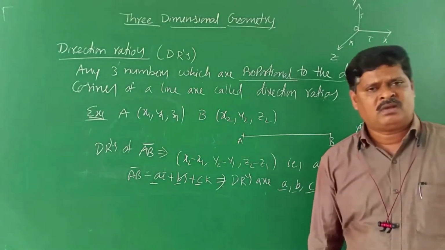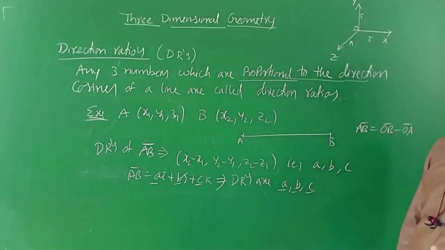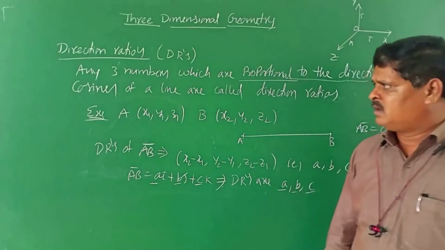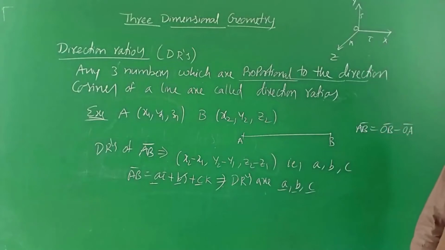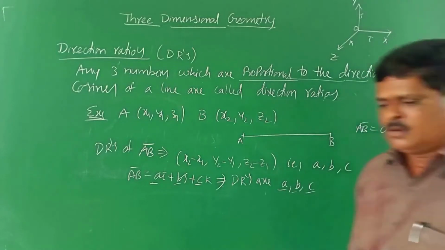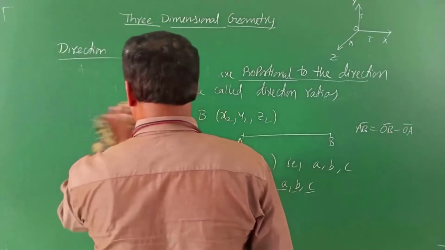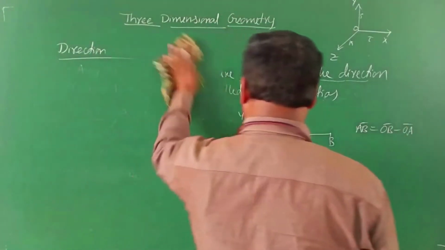But it is not very tough. In my opinion, even in 3D we can enjoy the subject. Right, children. Next, we'll move on to direction cosines. What is meant by direction cosines? That is the next concept.